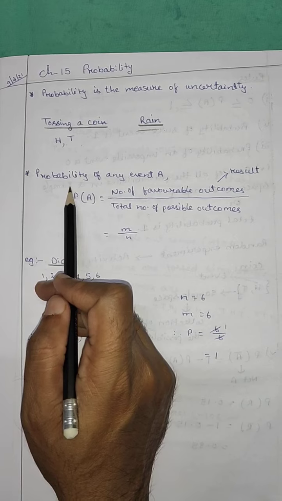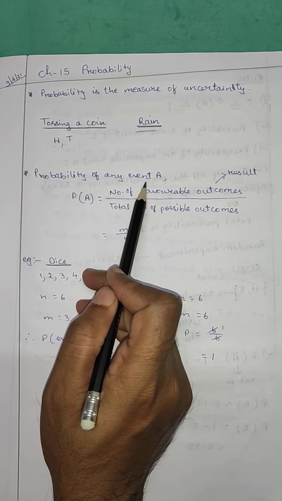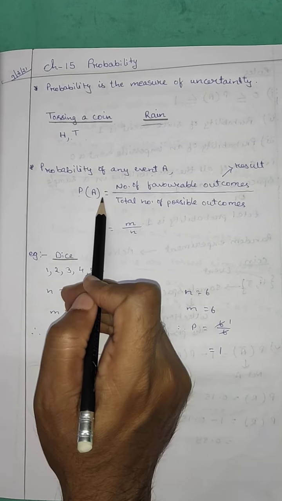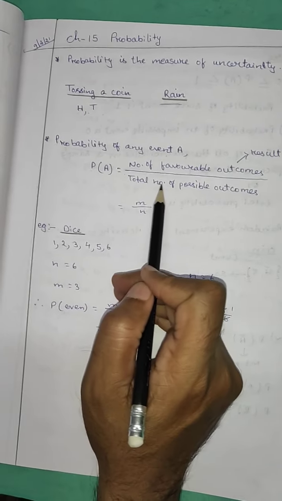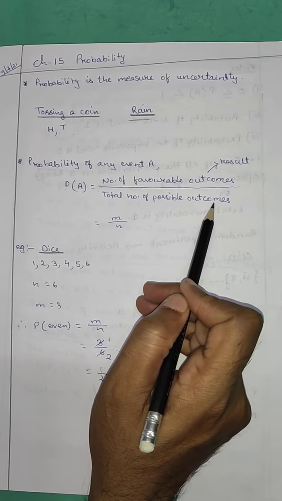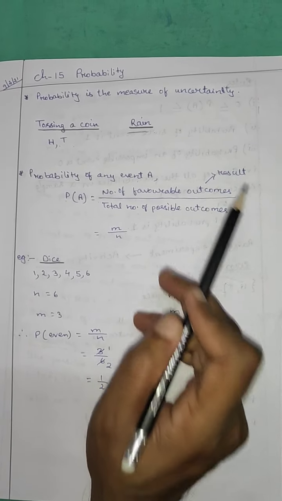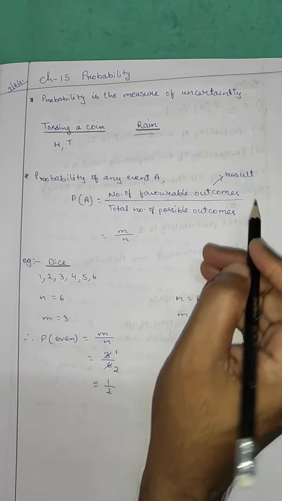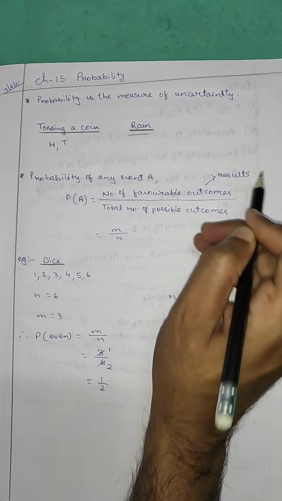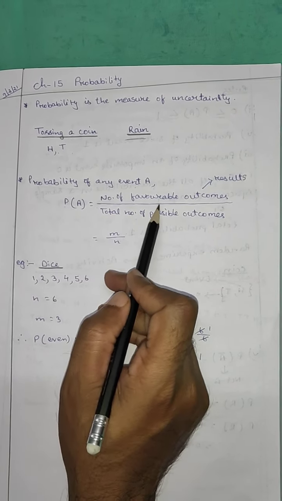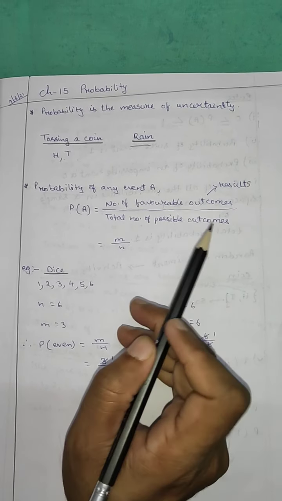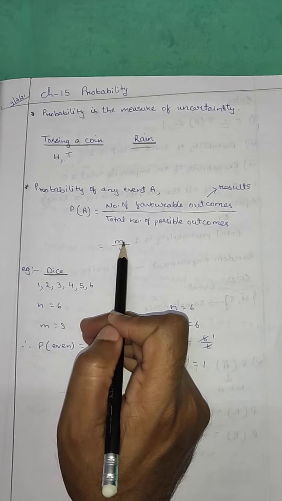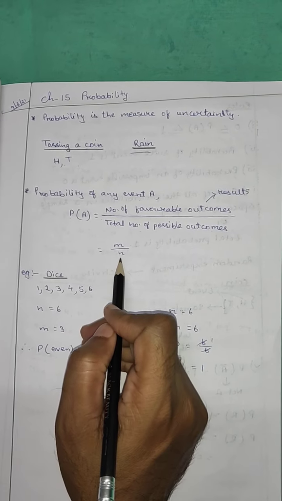For finding the probability of any event A, your formula is P of A equals the number of favorable outcomes divided by the total number of possible outcomes. Here, outcomes means results. We can use the symbol m for favorable outcomes and n for the total number of possible outcomes. So the formula is m by n.